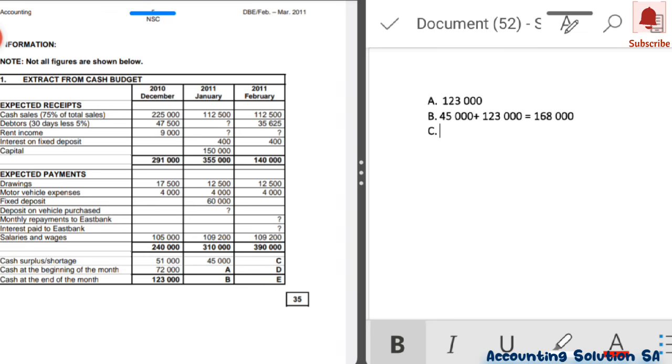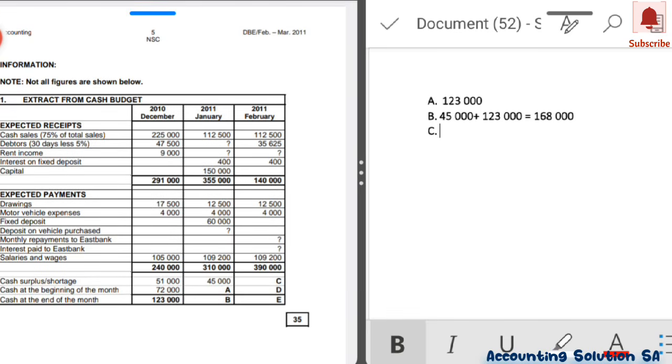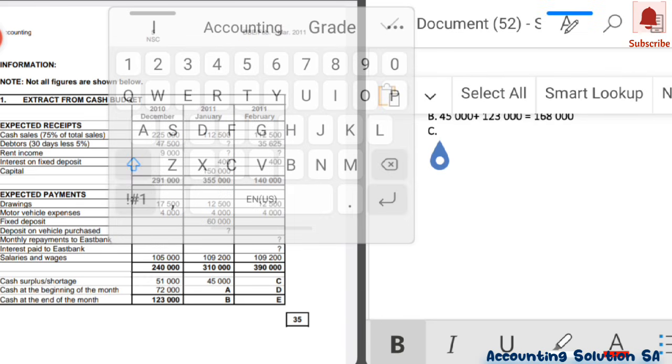So how do we get it? Very simple. To get cash surplus or deficit, we say total receipts minus total payments. The total cash that we are expecting to receive minus payments, or minus expenses, is going to give us a surplus or deficit. So let's show this calculation.